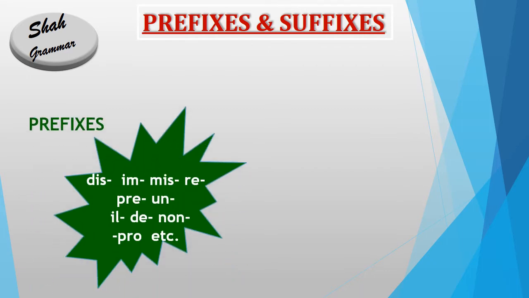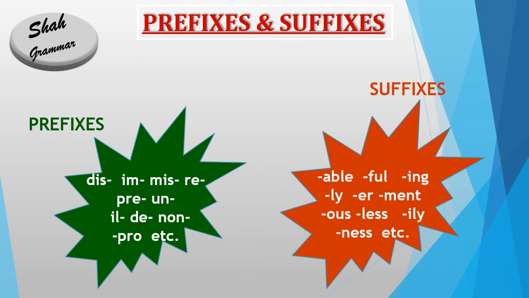These are groups of letters which are used as prefixes, such as dis, im, mis, re, etc. When these groups of letters are attached before a root word, it will be converted into a new word with a different meaning. And there are groups of letters used as suffixes, such as able, ful, ing, ly, etc. When these groups of letters are attached after a root word, it will be converted into a new word with a different meaning.